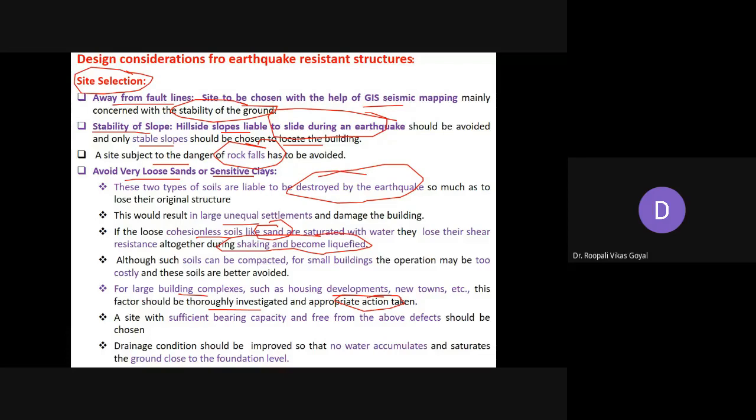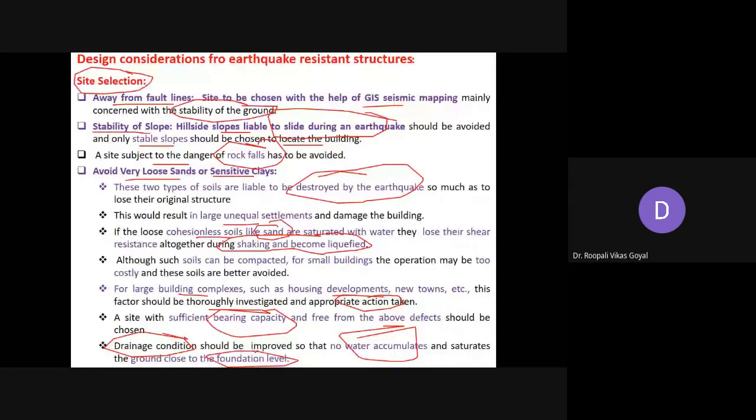A site with sufficient bearing capacity. Bearing capacity means it should take whatever load for which it is designed. So if that soil or foundation does not have proper bearing capacity, then it should not be chosen as the site for that project. And also the drainage condition should be improved so that no water can accumulate at your foundation level. Water should not go into the foundation. So these are some of the points to be observed while selecting a site in the earthquake prone region if you are going for construction.